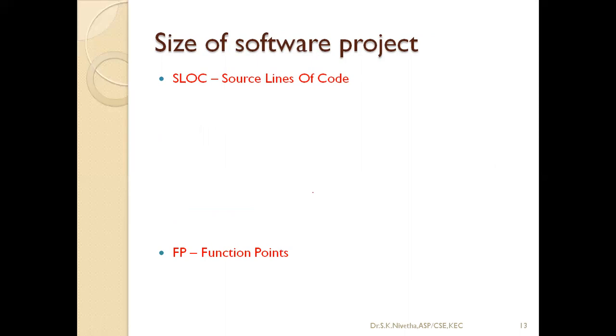For normal programs, lines of code is okay, but if a program involves many interlinkings, connecting with the database and the web server, then simply lines of code will not work. So we need function points, like a database connectivity module and a web server connecting module. Likewise, we have to define functions. A database connectivity line may be 2 or 3 lines, but sometimes that will not work immediately. We have to properly give the username, password, and data source name for the database.